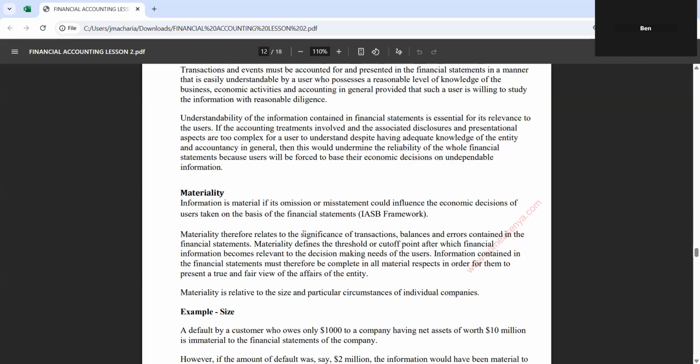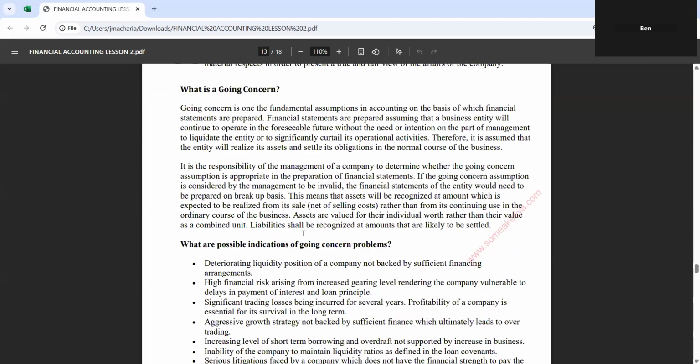So that is it about materiality. I will leave you to read. I will explain about the going concern.